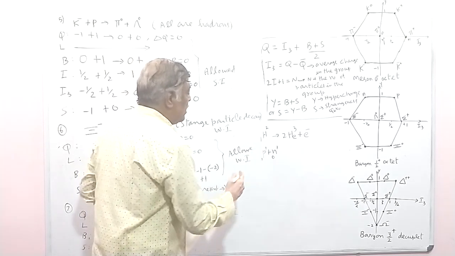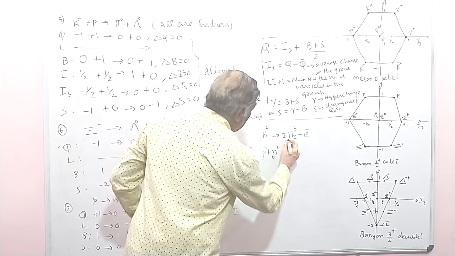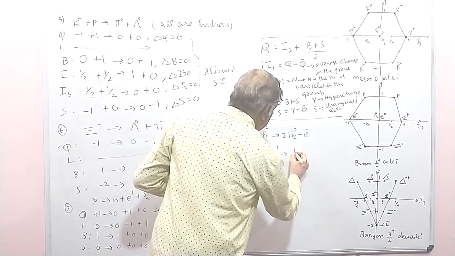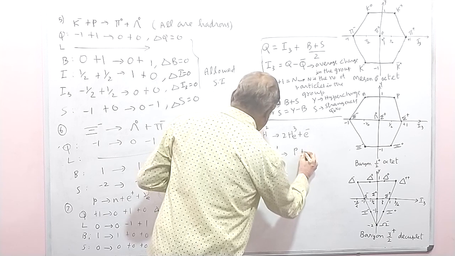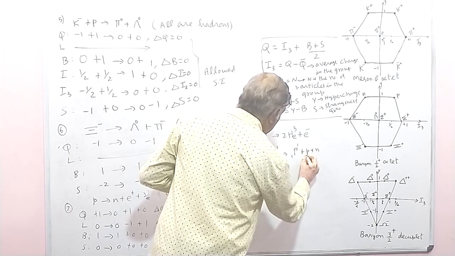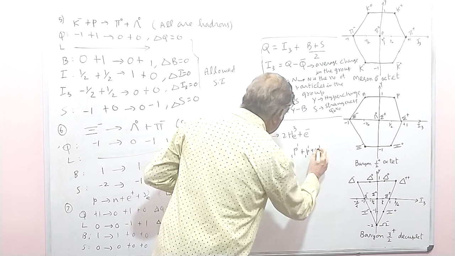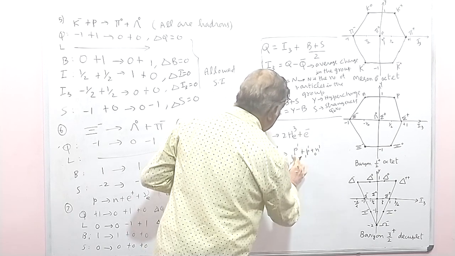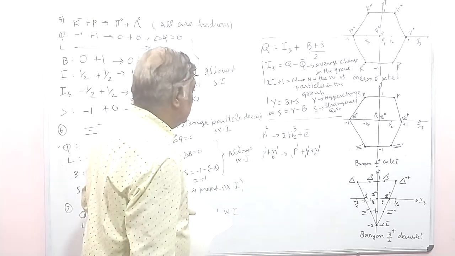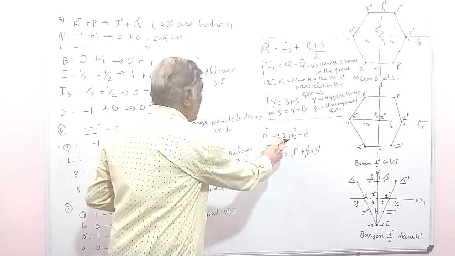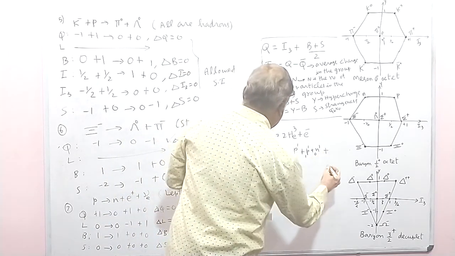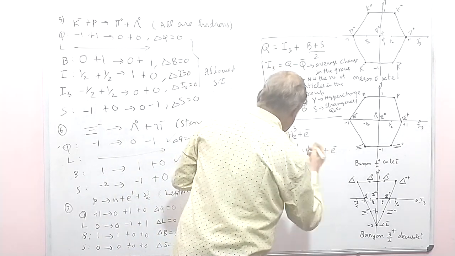Here 2 helium 3 must be P plus P plus N. So this is 1P1, 1P1, 1N0. So 1 plus 1 plus 1 is 3, and charge 1 plus 1 plus 0 is 2. There are 2 for helium 3, plus the electron E minus.